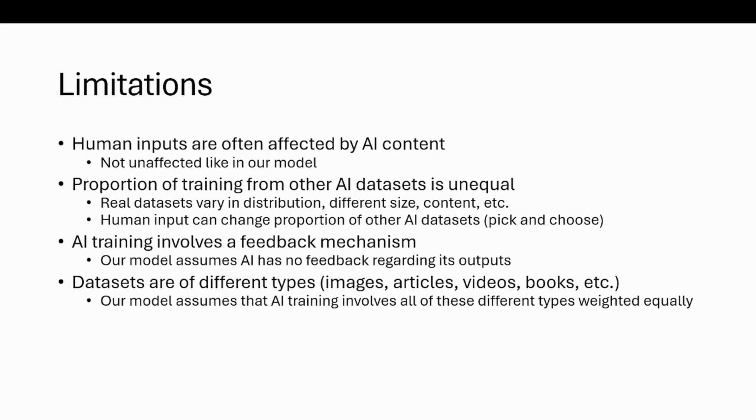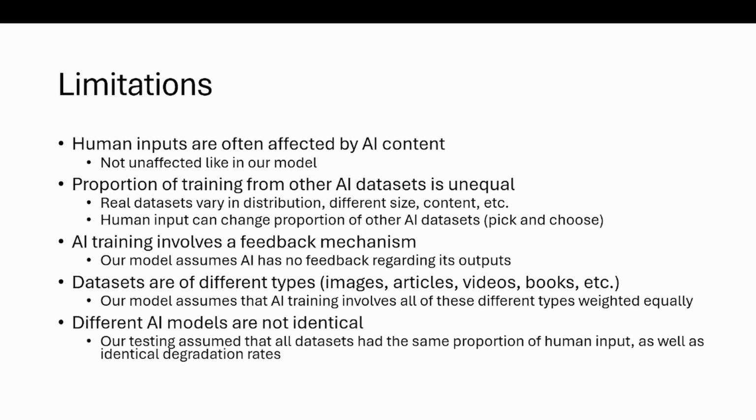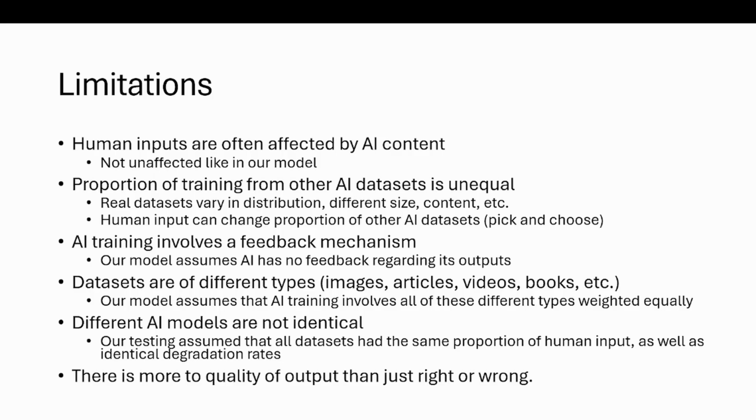Our model assumes AI has no feedback regarding its outputs, like how accurate it might be. Datasets are of different types, images, articles, etc. Our model assumes that AI training involving these different types are all weighted equally. Different AI models are not identical in reality, but that is what our model assumes. So our testing assumed that all datasets had the same proportion of human input as well as identical degradation rates. There is more to quality of output than just right and wrong, but that is not shown in our model.